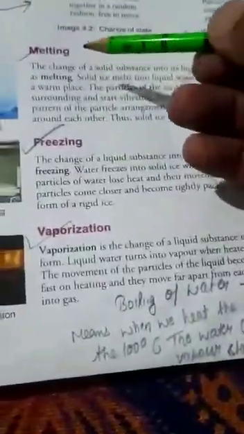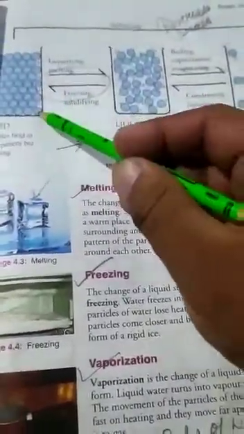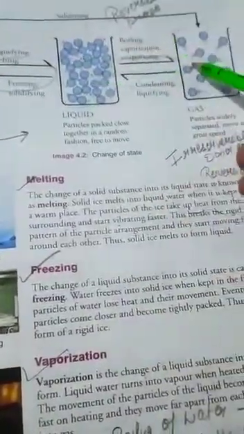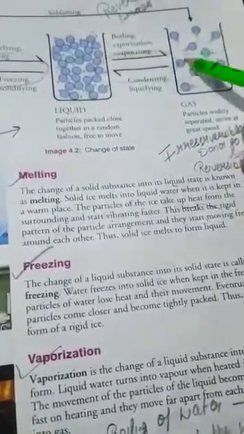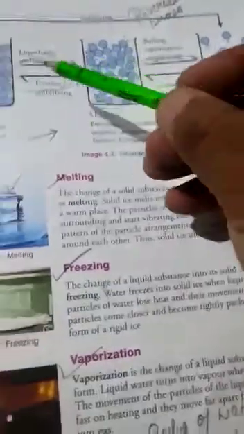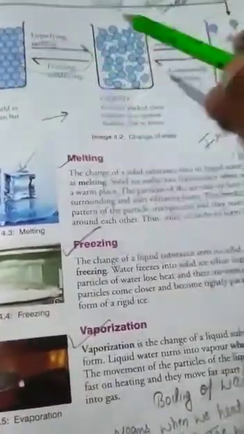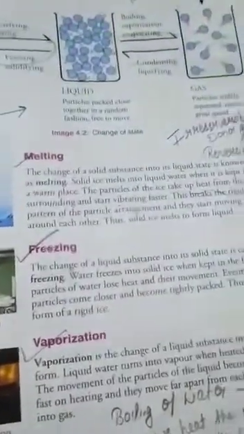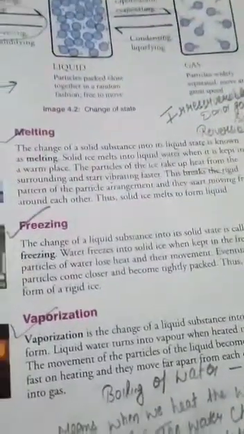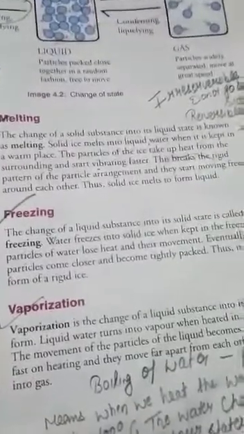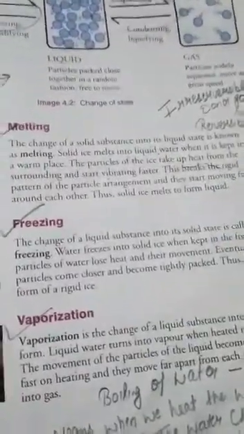So students, now we'll start. In the previous lecture we learned how we can change solid into liquid, liquid into gas, and reverse this from gas to liquid and liquid to solid by different processes. Now in this lecture we will read what the processes are through which we can change the state of a particular matter.